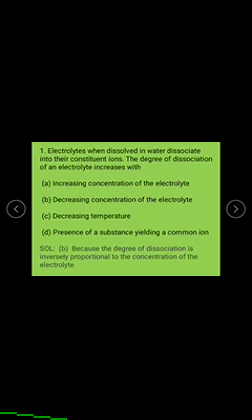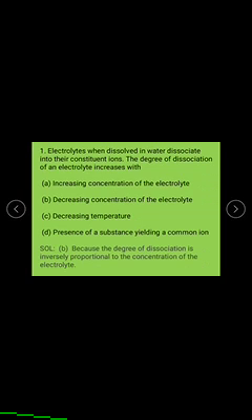Electrolytes, when dissolved in water, dissociate into their constituent ions. The degree of dissociation of an electrolyte increases with: A. increasing the concentration of the electrolyte, B. decreasing the concentration of the electrolyte, C. decreasing the temperature, D. presence of a substance yielding a common ion.